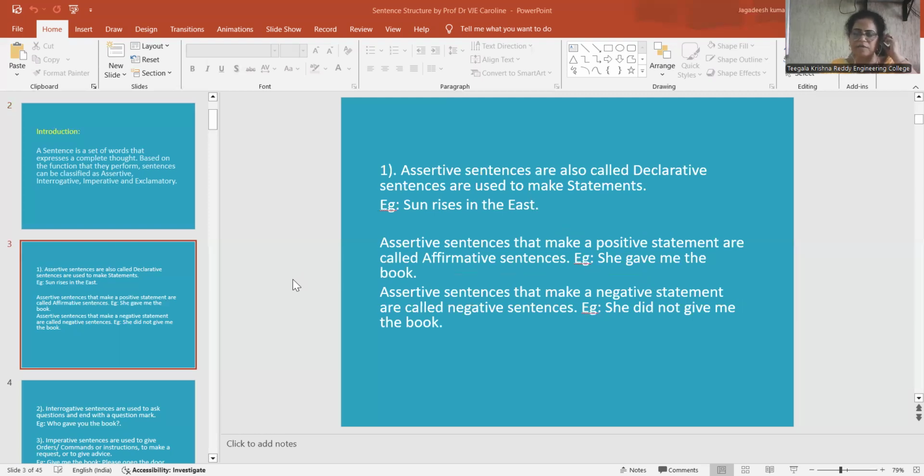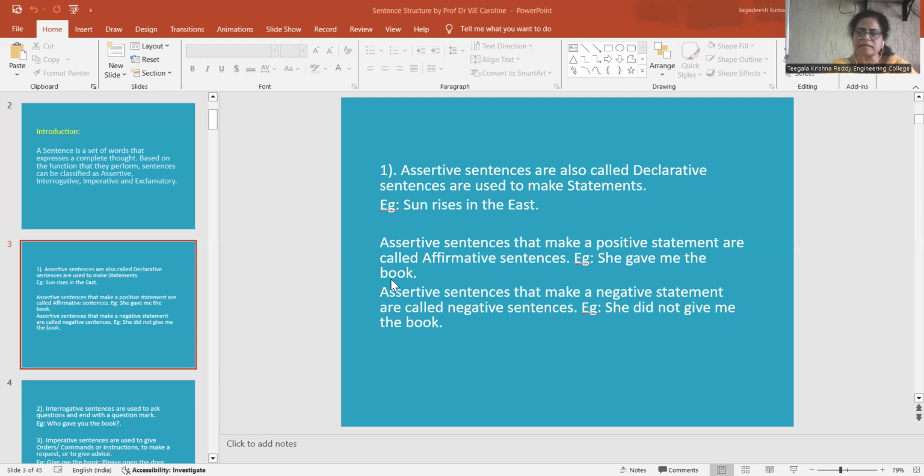What is a declarative sentence? Declarative sentences are also called assertive sentences. They are used to make statements. Example: the sun rises in the east. So universal facts also come under declarative sentences. Declarative sentences are of two types. One is a positive statement, and the second one is a negative statement.